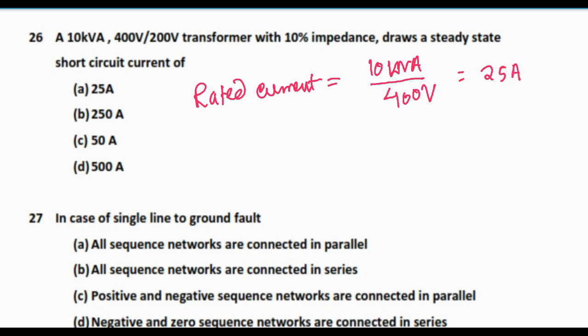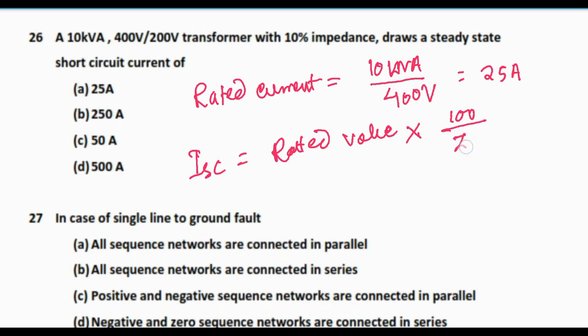So what is the short circuit current? Short circuit current will be rated value, I short circuit will be equal to rated value into 1 by Z percentage, that means 100 by Z. Z percentage is given 10% of impedance.